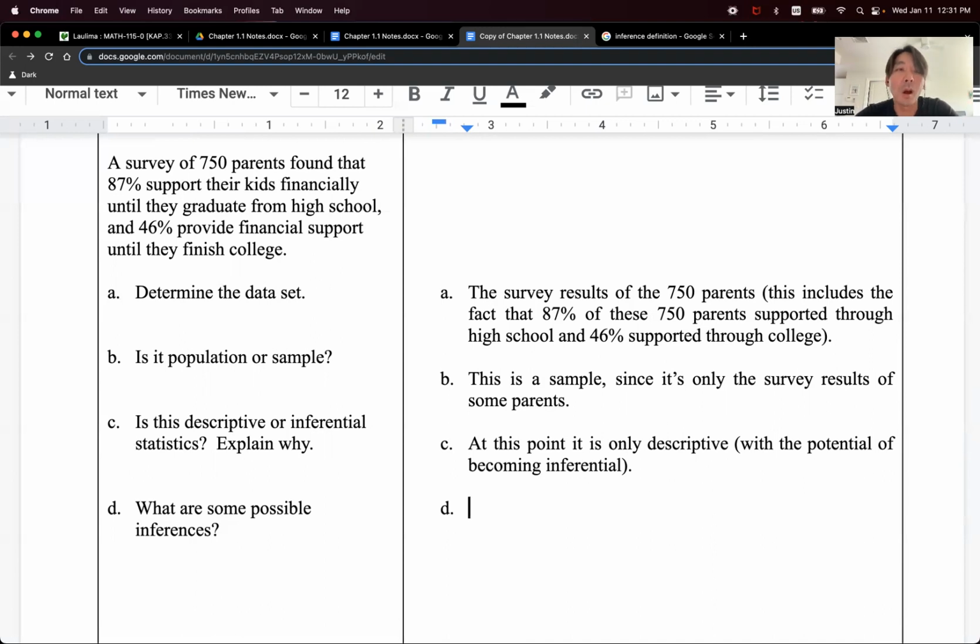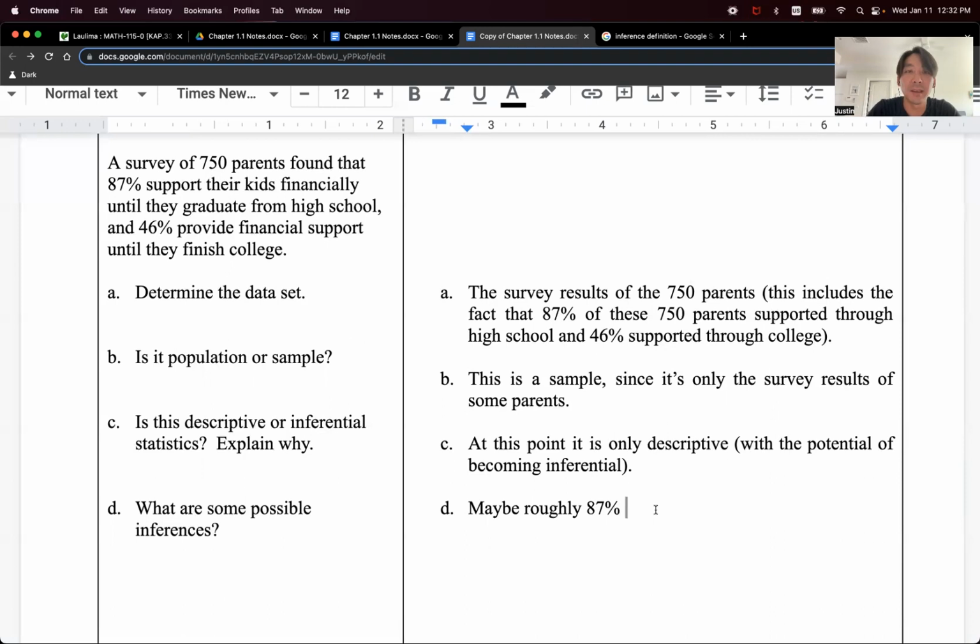At the same time, there's also sort of a standard inference to make here. And the standard inference to make is just take what the result is for the sample and just make that same conclusion about the population. So what I mean, okay, standard inference would be maybe 87%, and I'll just add a qualifier here to be a little safer.